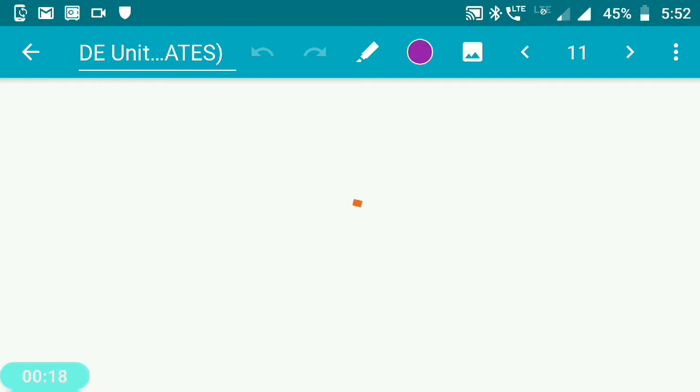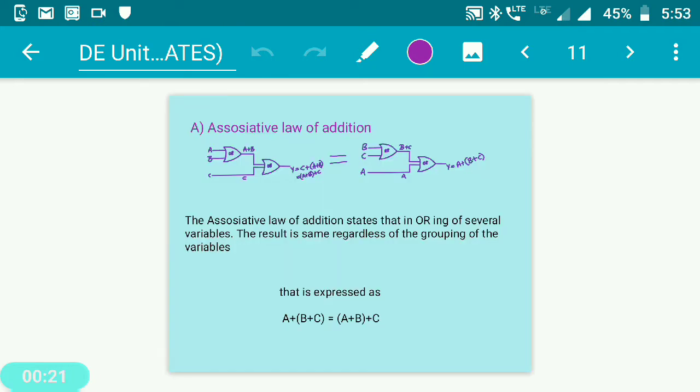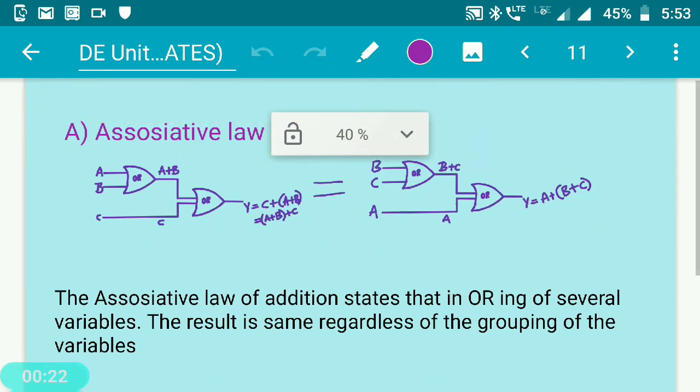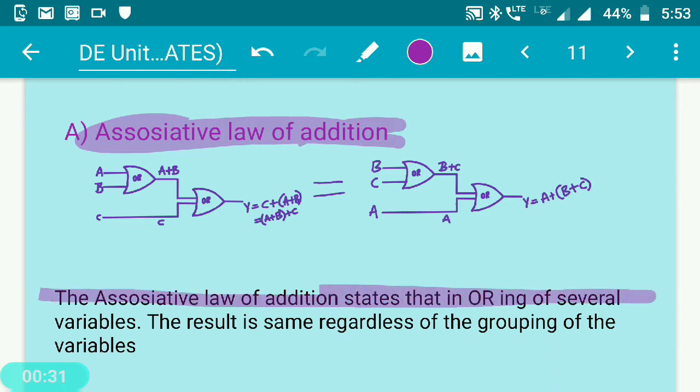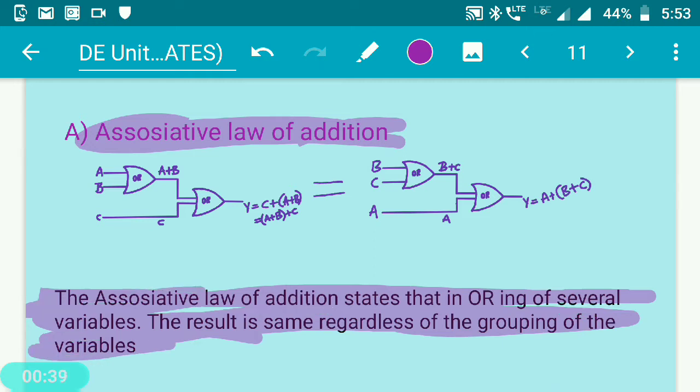So what is the associative law of addition? You have the definition over here. The associative law of addition states that the ORing of several variables, the result is the same regardless of the grouping of the variables. Here I am not just considering two variables, I am considering three variables, hence the word he uses, several variables.